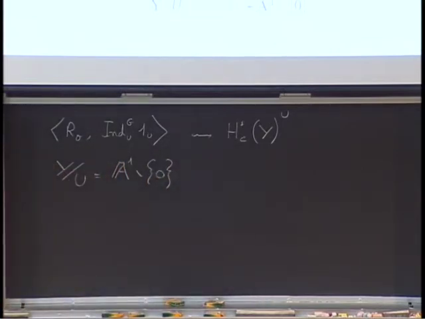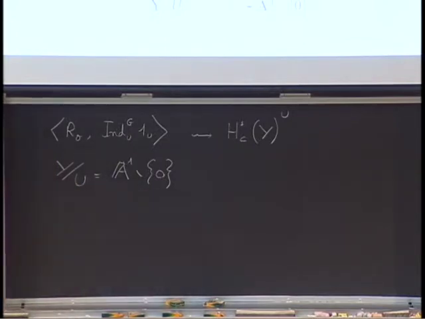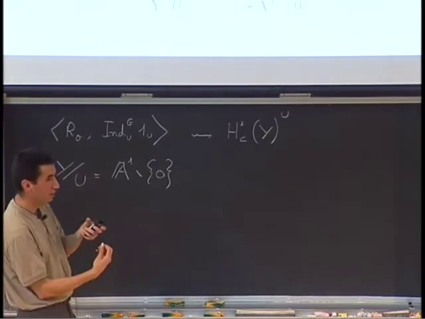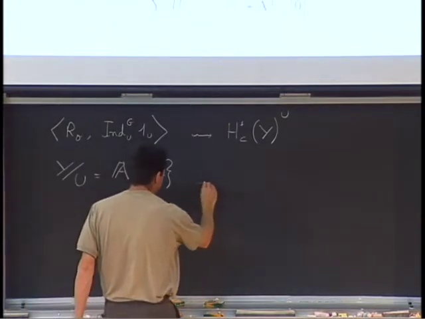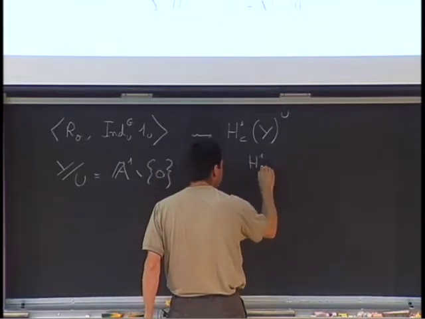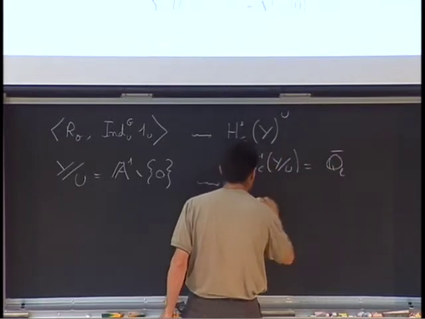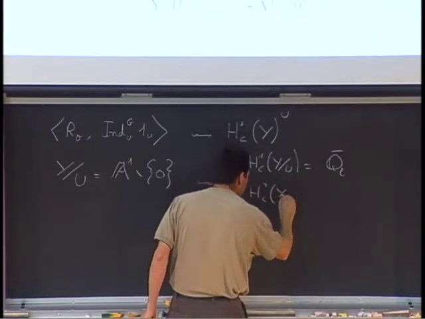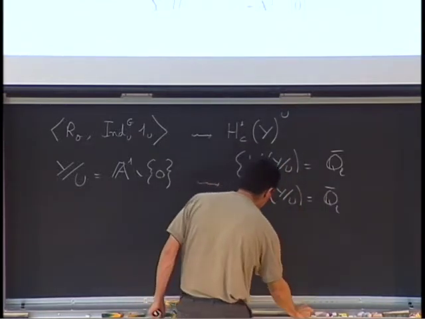But we need to compute the cohomology of this guy. What is the cohomology of this guy? We have done the example of P1 because it was A1 with one more point. Here this is A1 less 1 point and minus 1 point. So we can still use the long exact sequence. I don't do it in this case in full detail, but we get that h1c of y mod u is equal to ql bar, h2c of y mod u is equal to ql bar, and other cohomology groups are 0.